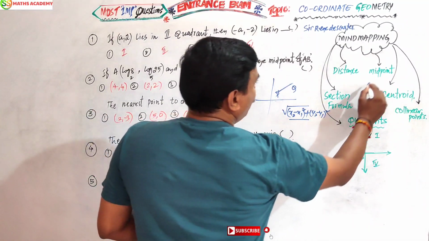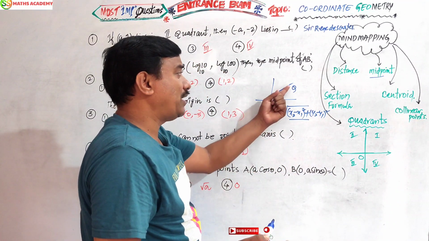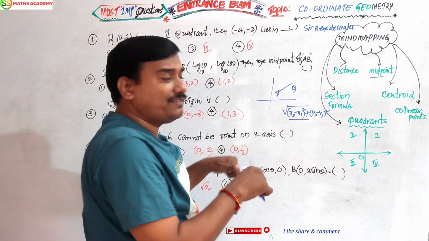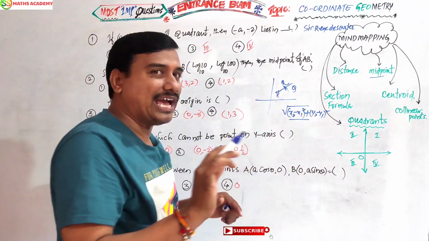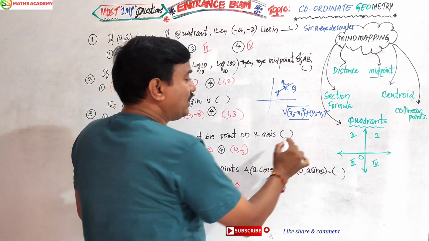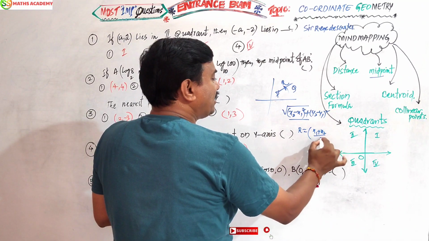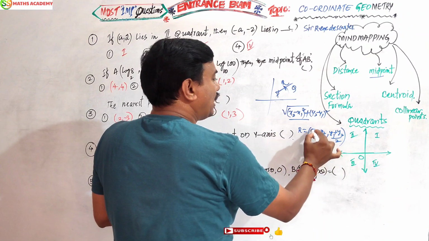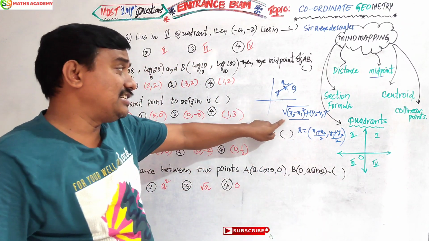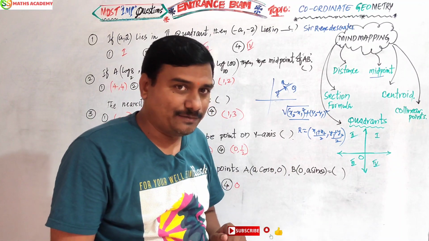Now midpoint. A(x1, y1), B(x2, y2): these 2 points are there. The exact midpoint, for example, we should call R. How to find the midpoint R? Simple: the average of the x coordinates and the average of the y coordinates, that is nothing but ((x1 plus x2) by 2, (y1 plus y2) by 2). This is the midpoint formula, and before it was the distance between 2 points formula. Right, dear friends?